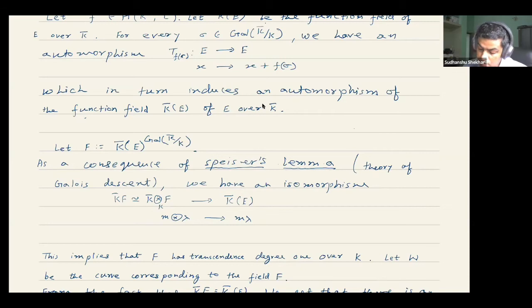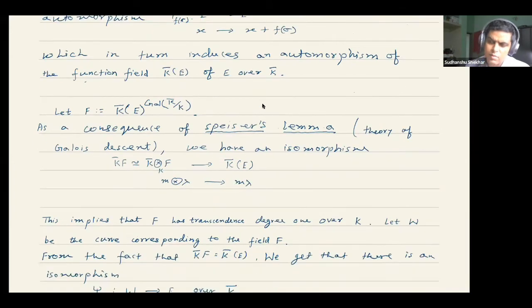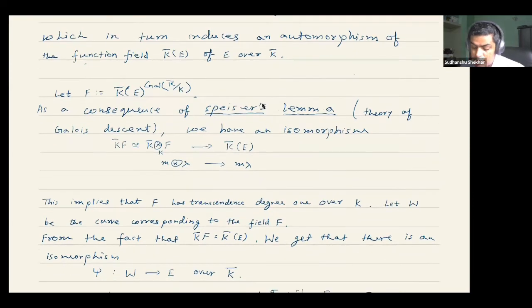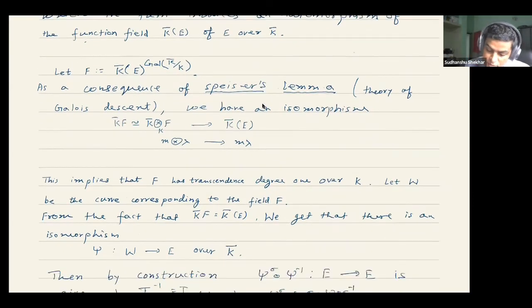Now it's a standard theorem, which I have not stated in complete form, called Speiser's lemma, and it basically comes from the theory of Galois descent. It says that if we take this F and K bar and compose them, then this is isomorphic to the function field of E over K bar via this map. I have also given the map. Of course, you can find this in Silverman's book and many other places. So this implies that this field F also has transcendence degree 1 over K.